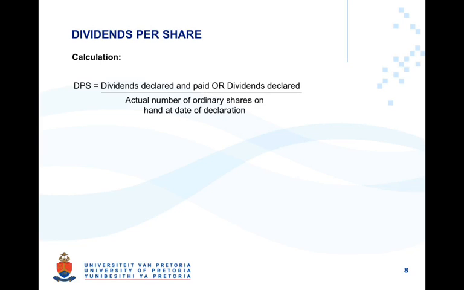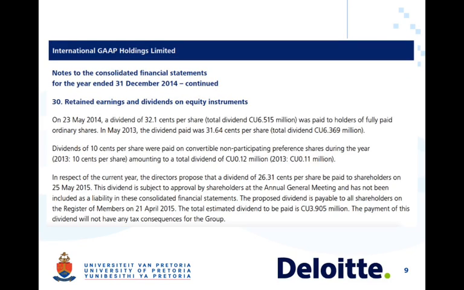This will be dealt with later with earnings per share. To conclude this video, we provide an example of the disclosure and presentation of dividends per share. You will note that the first two amounts showing the dividends per share we will generally show in the statement of changes in equity right at the bottom. Further, however, here is a nice example of the narrative disclosure for when dividends have been proposed but not yet declared.